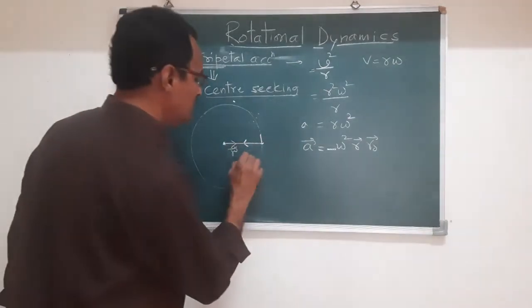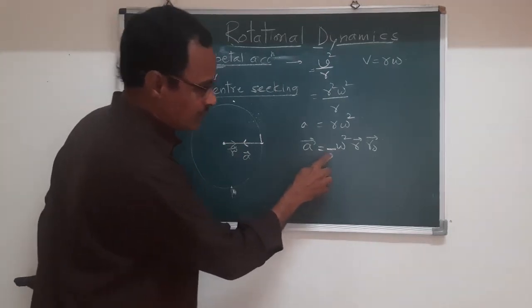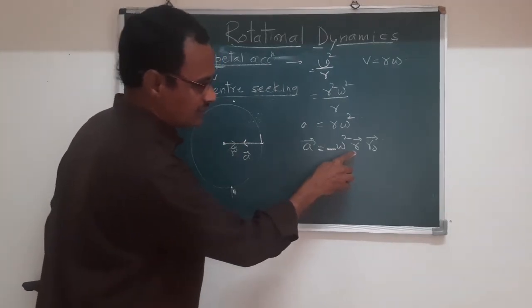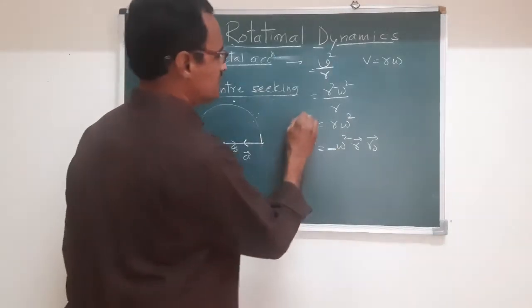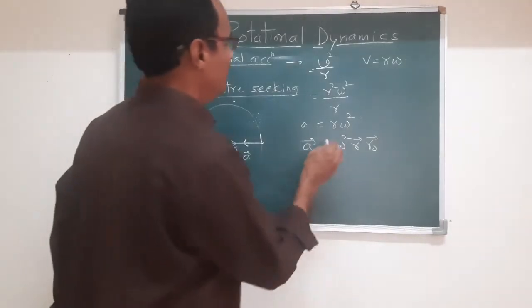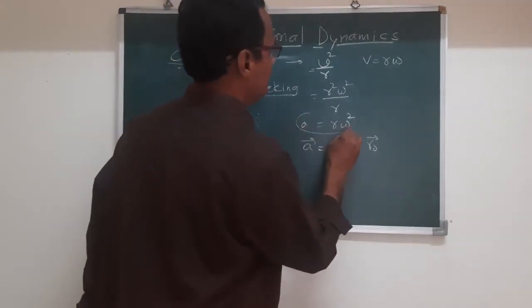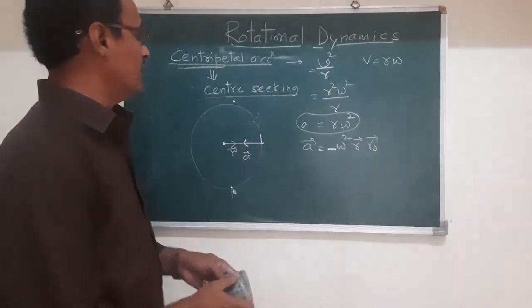The magnitude of the acceleration is a equal to r omega square. Now this is centripetal acceleration.